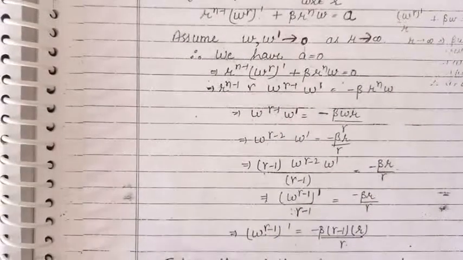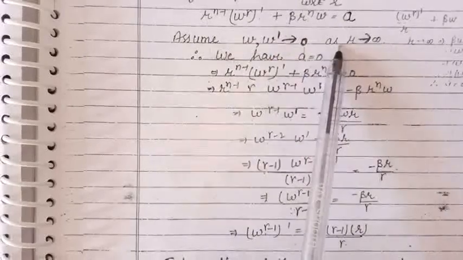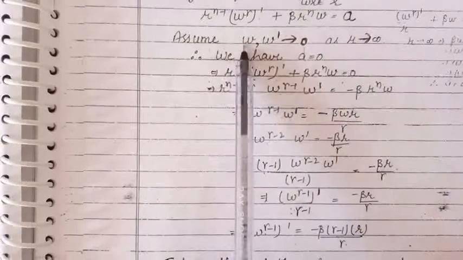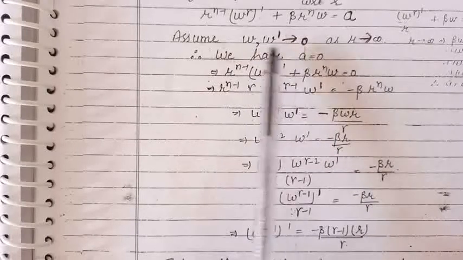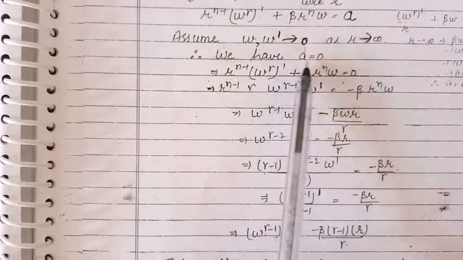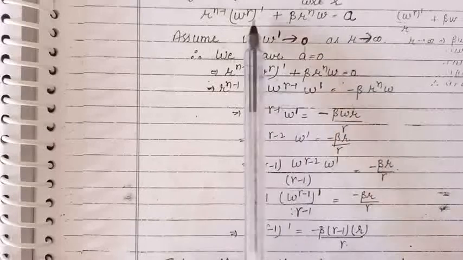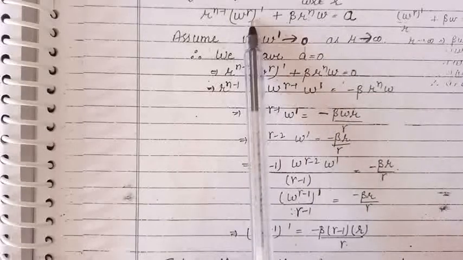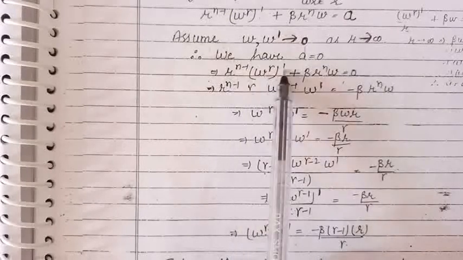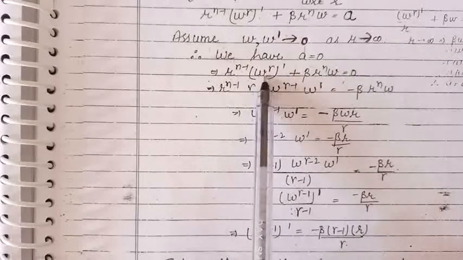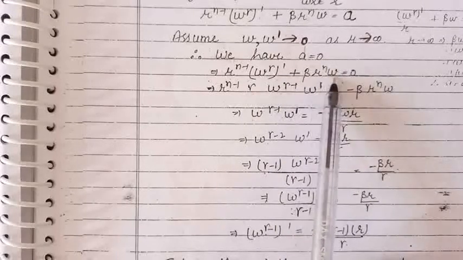Now, to find the value of a, let us apply the conditions that as r approaches infinity, the function w and its derivative with respect to r approach 0. When we apply this condition, we get the value of constant a to be 0. So we can substitute this value here. Finally this equation becomes r^(n−1) into the derivative of w^γ with respect to r plus β r^n w is equal to 0.